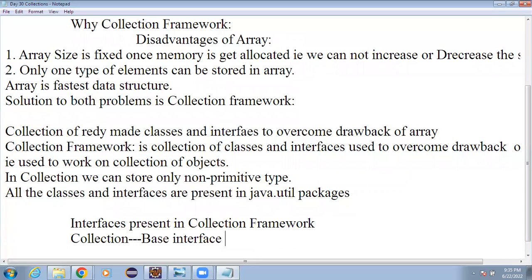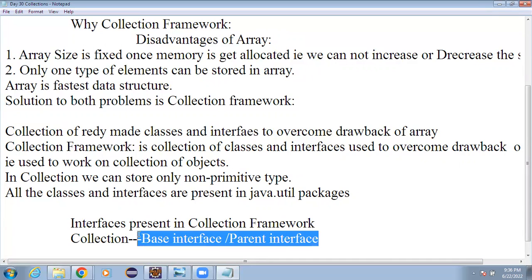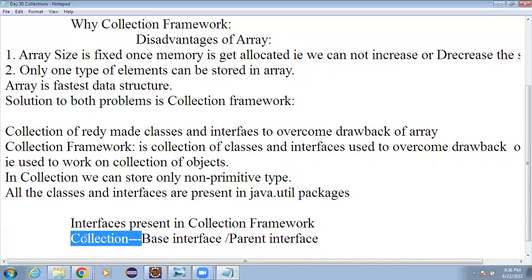And you know what base interface means. It is the parent interface. And you know parent interface methods will be available to the child interface. So here all the common methods of the multiple interfaces have been put in the Collection. So understand that all the common methods belong to the Collection. It represents a collection of objects, we can say.